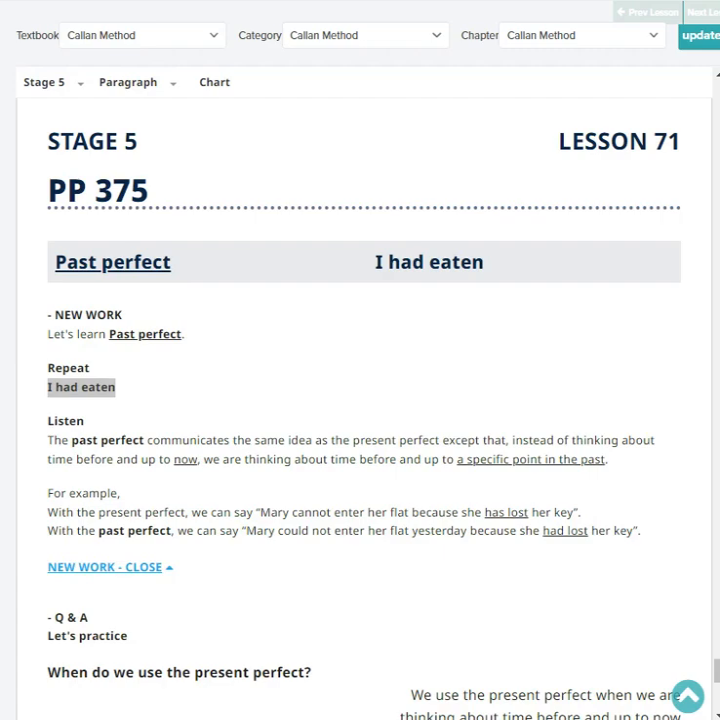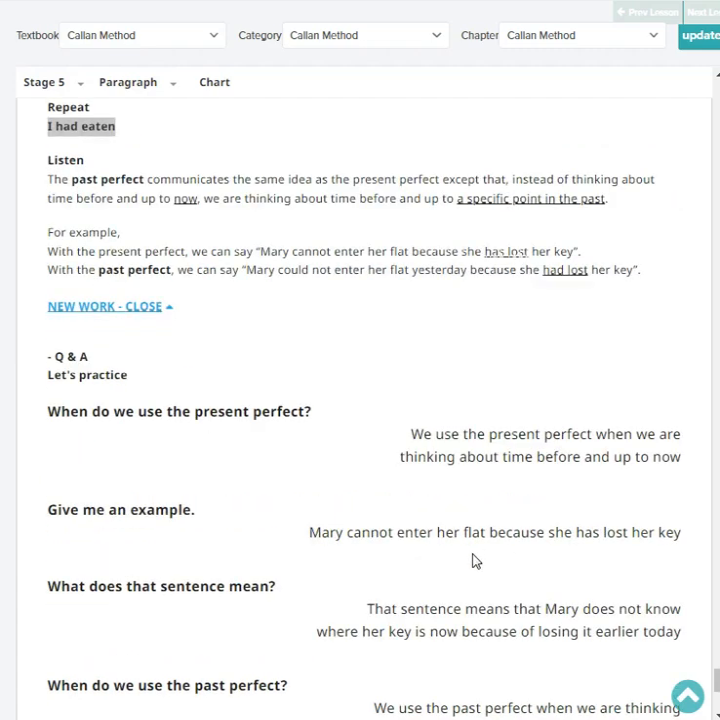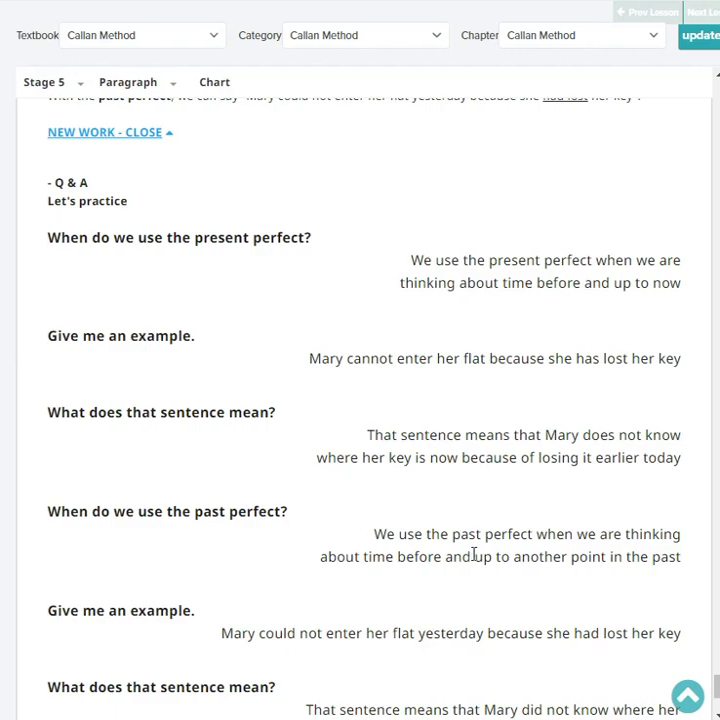Okay, let's practice. When do we use the present perfect? We use the present perfect when we are thinking about time before and up to now. Give me an example, please. Mary cannot enter her flat because she has lost her key.